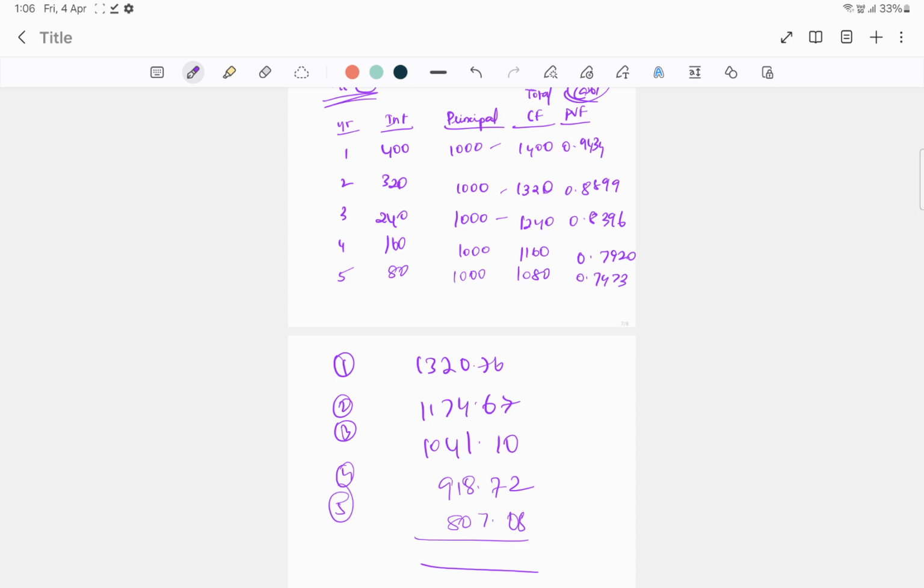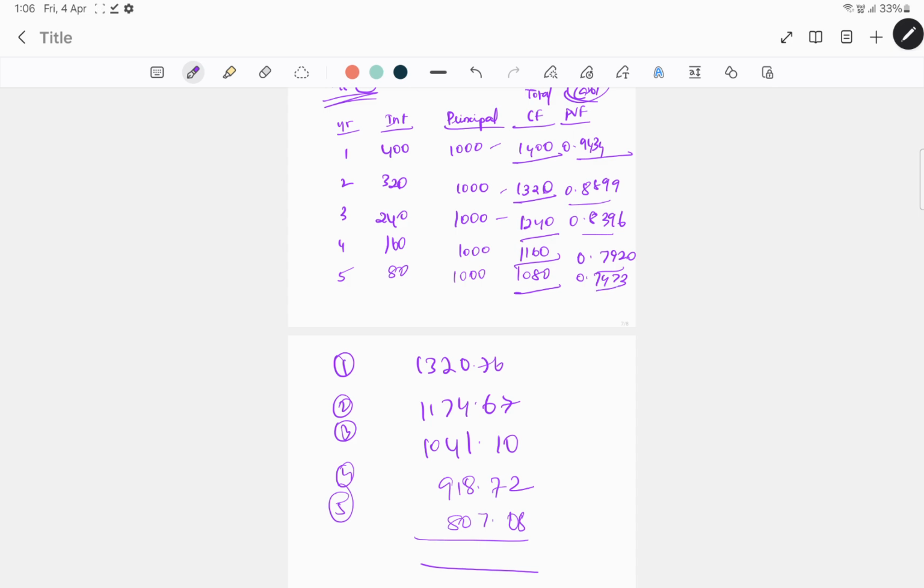So if you add all of this, you'll be getting the present value of the cash flow. That is, this is basically C1, C2, C3, C4, C5, and we are dividing that by 1 plus KD power 1. KD power 1 is something like 1 by 1.06 power 1, power 2, power 3, power 4 and power 5.